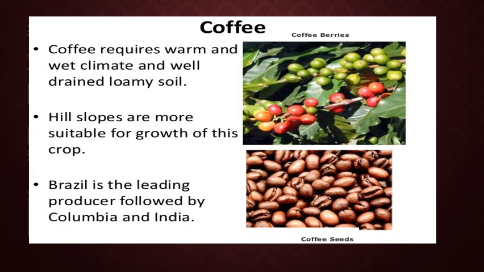Coffee. Coffee requires a warm and wet climate and well-drained loamy soil. Hill slopes are more suitable for the growth of this crop. Brazil is the leading producer, followed by Colombia and India.